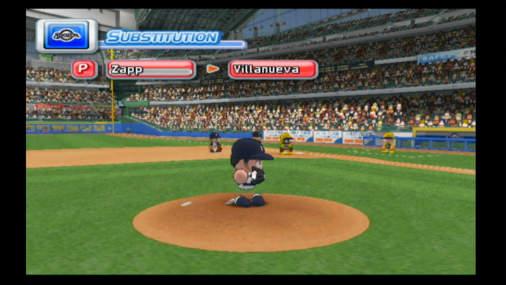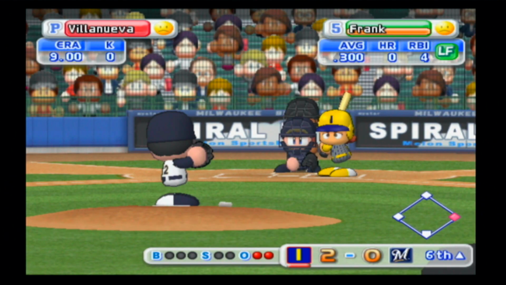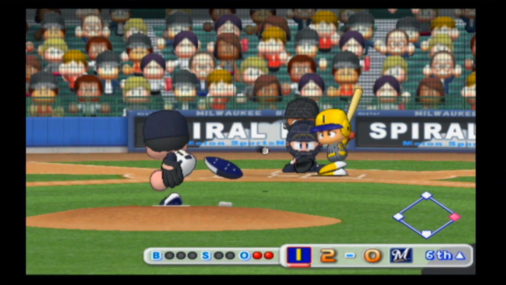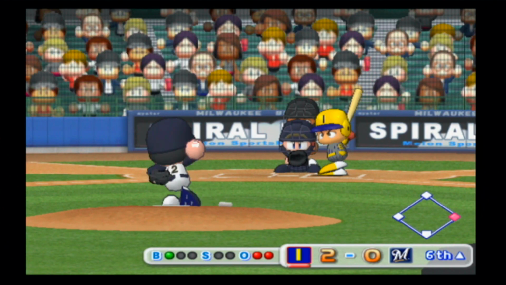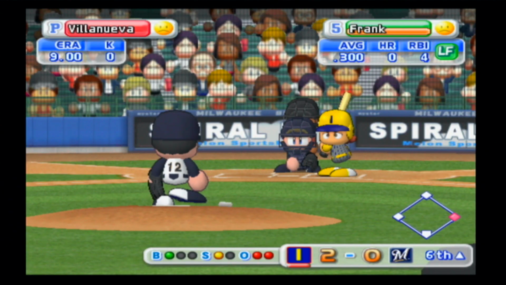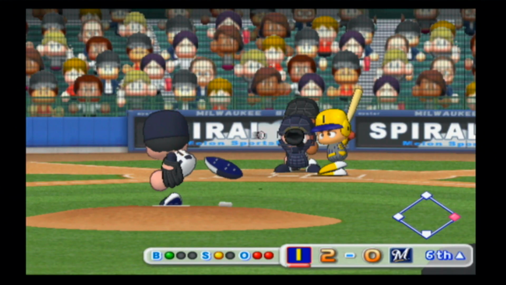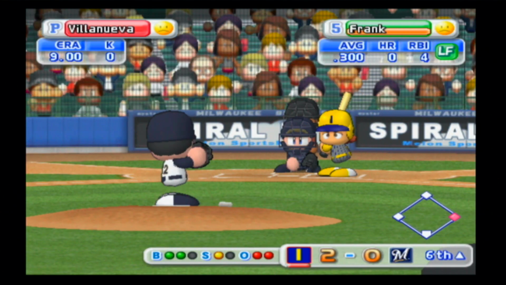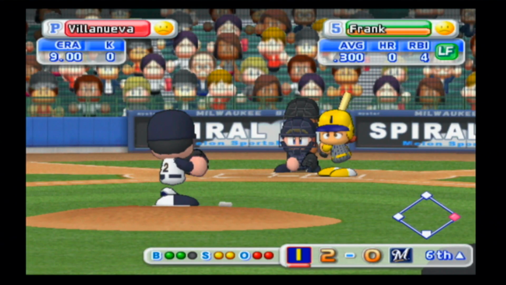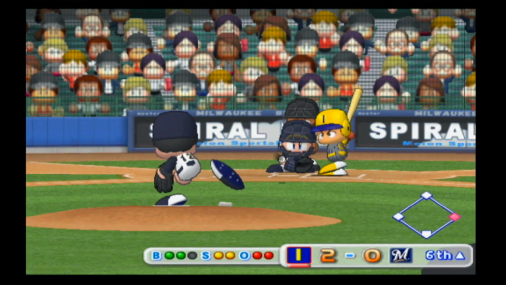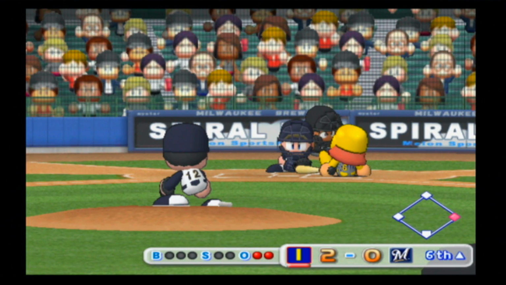Carlos Villanueva is going to take over on the mound and try to keep things where they are at. 2.5 games rather. The Squirrels have yet to give up a run, so I'm sure the Brewers really don't want to get any further behind here. Terry on first, Frank at the plate. It's a 1-1 count. That fastball a bit too high. Swing and a miss on the changeup makes it 2-2. Swing and a miss, strike 3. That'll end the top of the 6th inning.